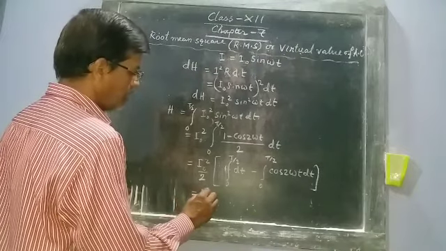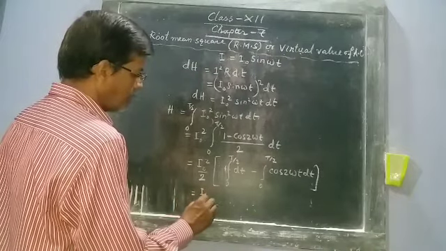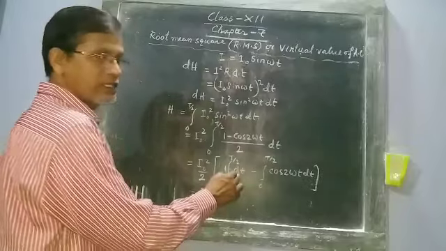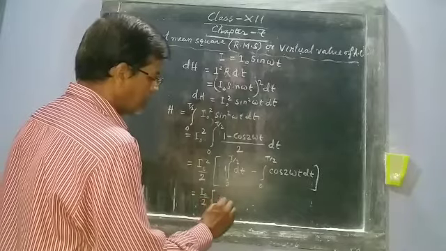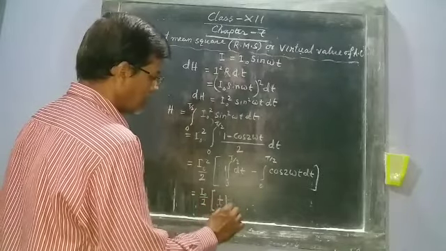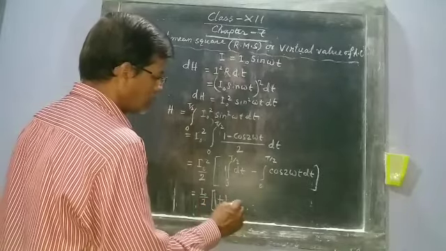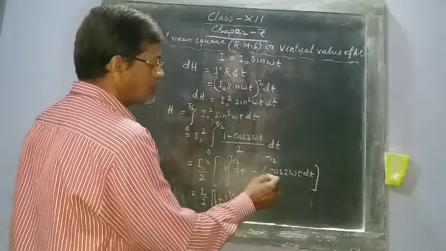Now the integration of dt is t, from 0 to T by 2, and the cos integral is 0.